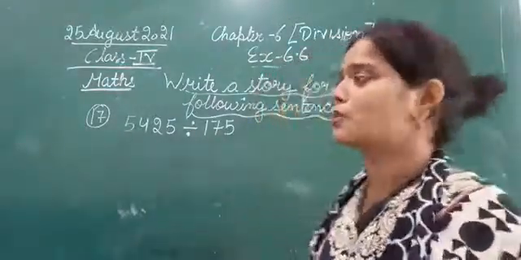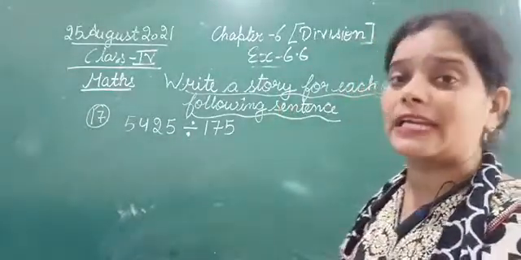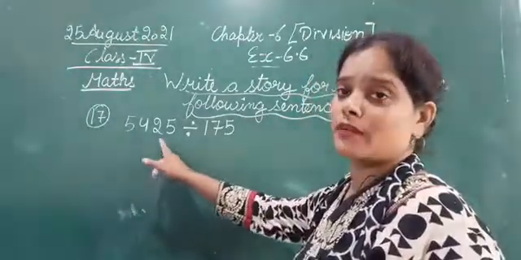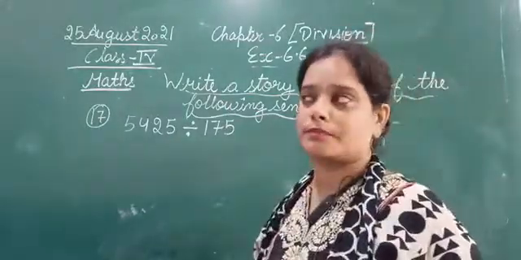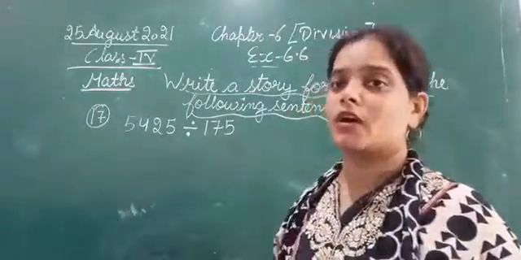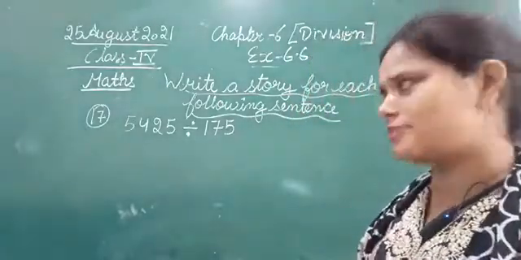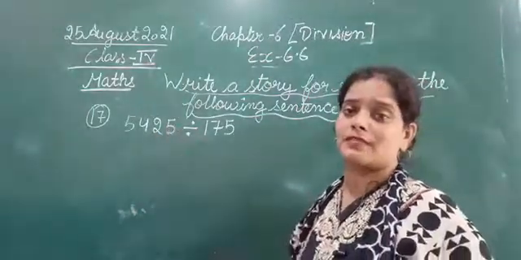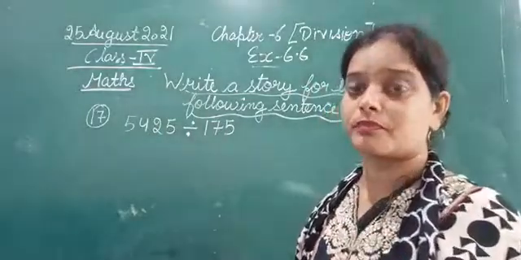So we can frame a story: Reena wants to distribute rupees 5425 among all the students equally.